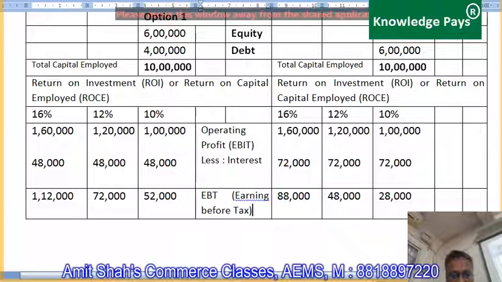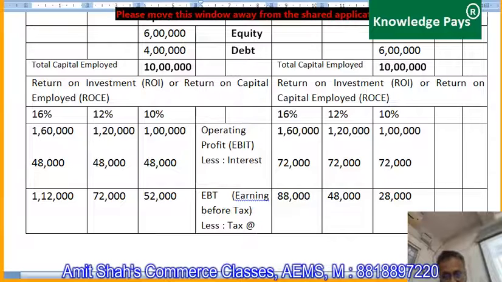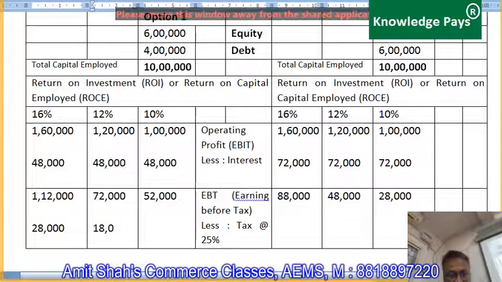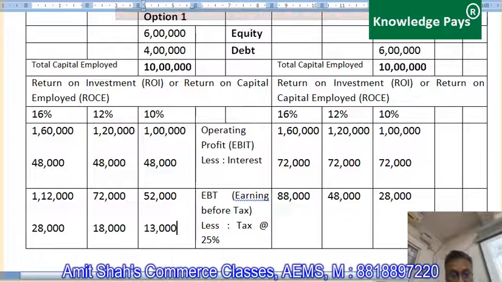Are you understanding this, guys? In India, income tax on companies is at the rate of 25%. So 25% of 1,12,000 is 28,000. Here 25% is 18,000, and here 25% is 13,000.